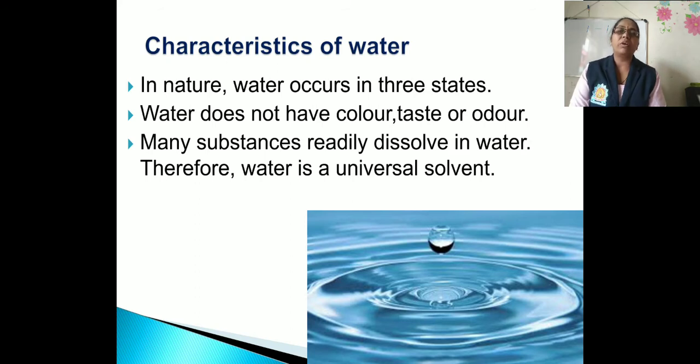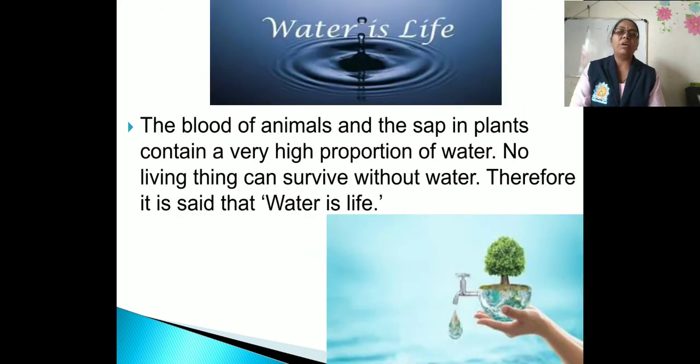Water does not have color, taste or odor. Many substances readily dissolve in water. Therefore, water is a universal solvent. That means most of the substances easily dissolve in water, and therefore we can say water is a universal solvent. Now, the blood of animals and the sap in plants contain a very high proportion of water.